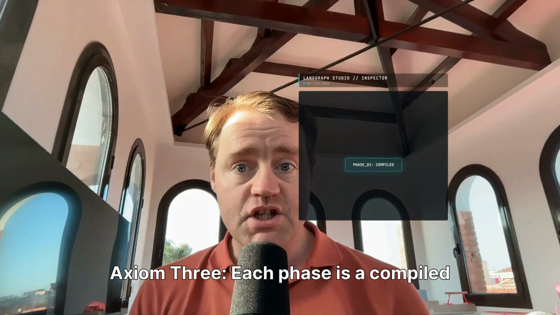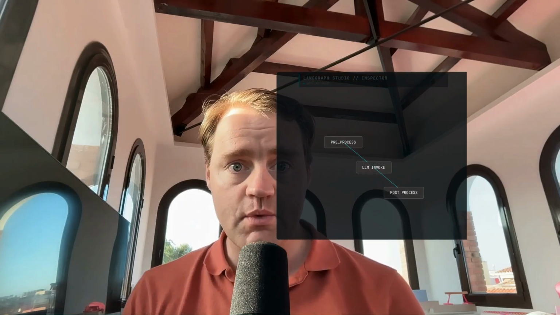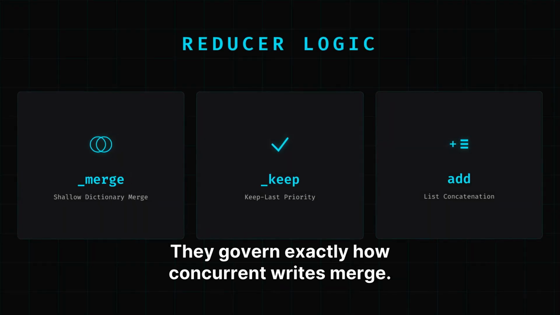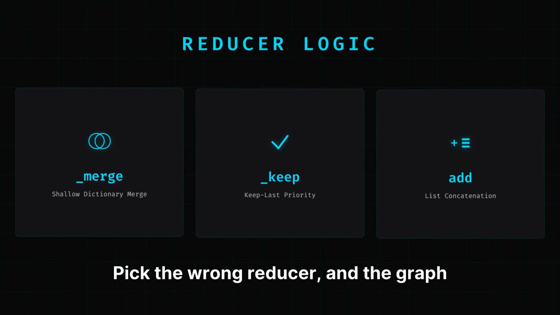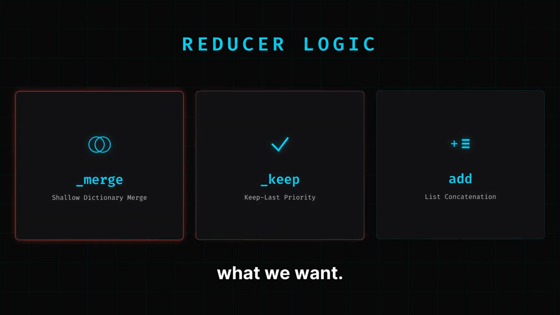Axiom 3, each phase is a compiled subgraph. This ensures independent testability. You can invoke any phase in isolation with a partial state for unit testing. Reducers are the law here. They govern exactly how concurrent writes merge. Pick the wrong reducer and the graph fails loudly with an invalid update error, which is exactly what we want.